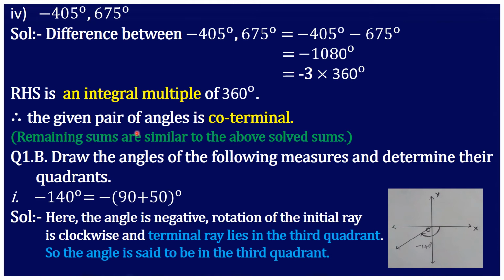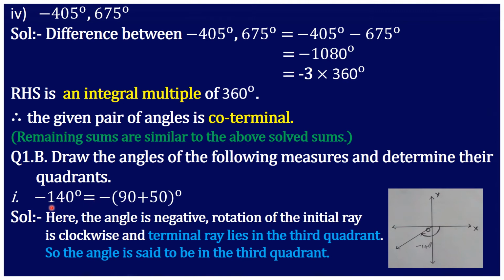Now the remaining sums you can solve because they are very similar to the solved sums. So you have to solve in your notebook. And question number 1b. Draw the angles of the following measures and determine their quadrants. That is, we have to find their quadrant. First one, minus 140 degree.